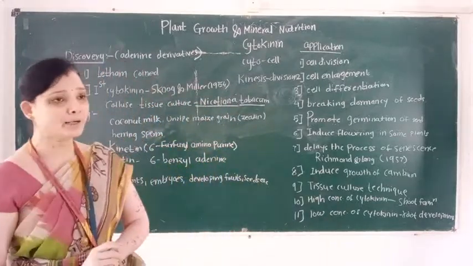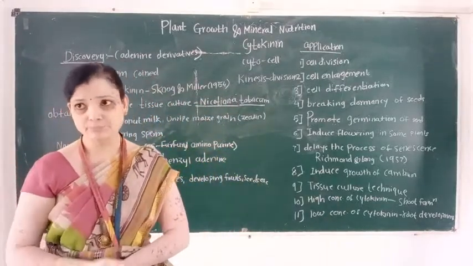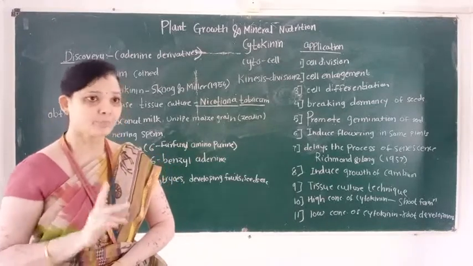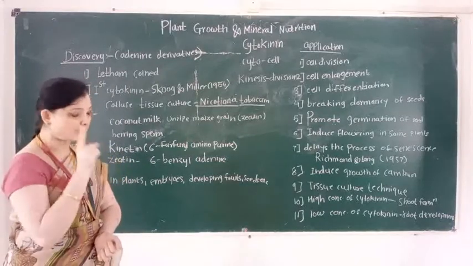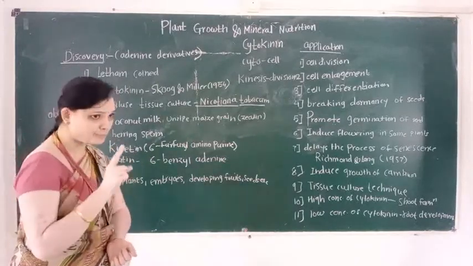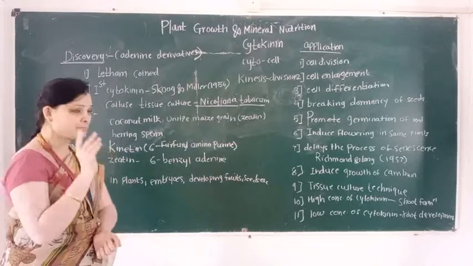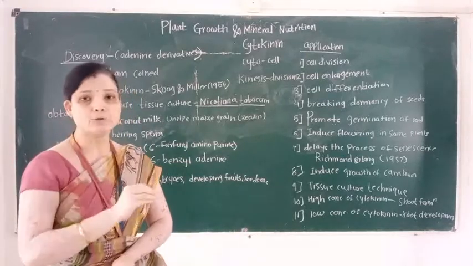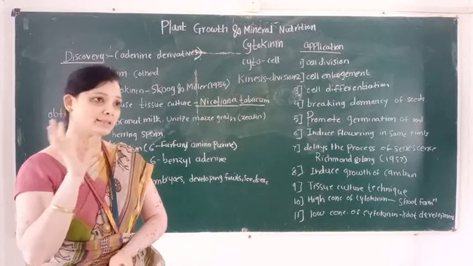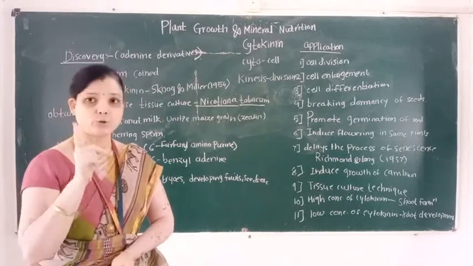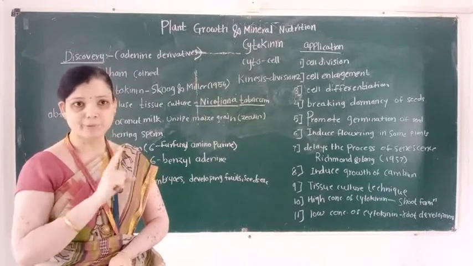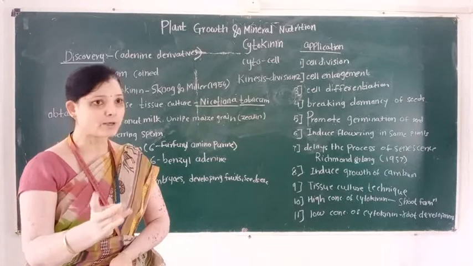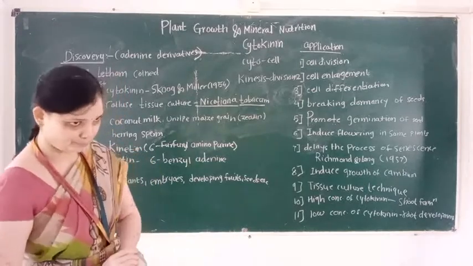So here remember this point, where synthesis of cytokinin takes place. Synthesis of cytokinin takes place in the plant, that is in embryo, endosperm, developing fruit and seeds. Cytokinin formation takes place in germinating seed, endosperm and embryo.